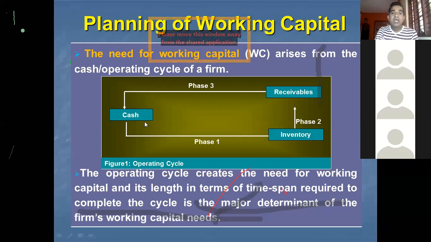Okay, so the longer the operating cycle of a company, the larger will be the requirement for working capital, and the shorter the duration of the operating cycle of a company, the lesser will be the requirement for working capital. So in this way, the operating cycle is one of the major determinants of the working capital needs of a company.